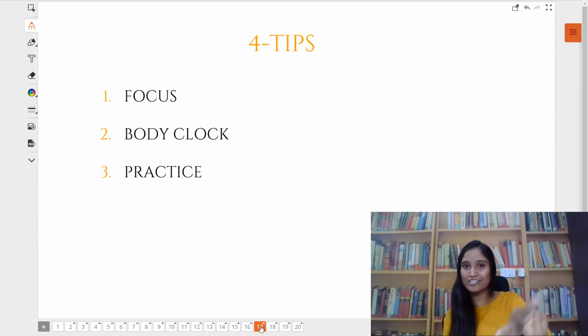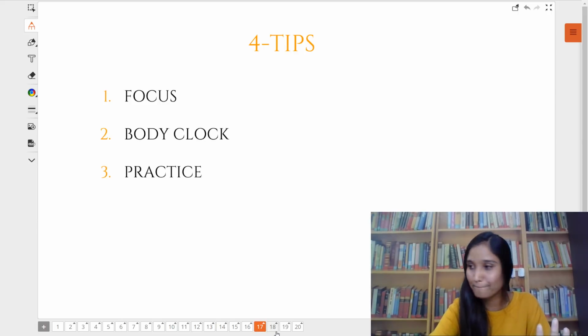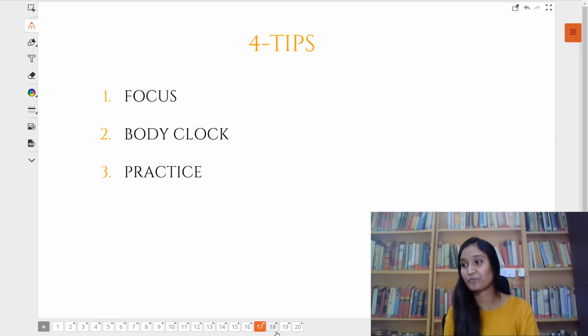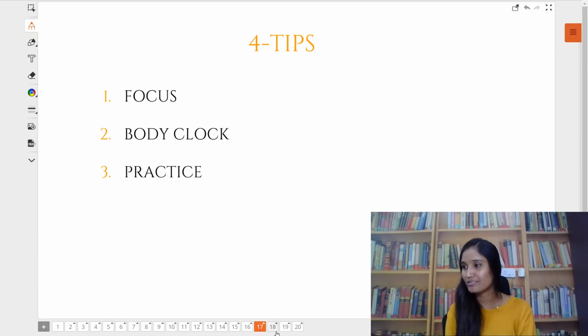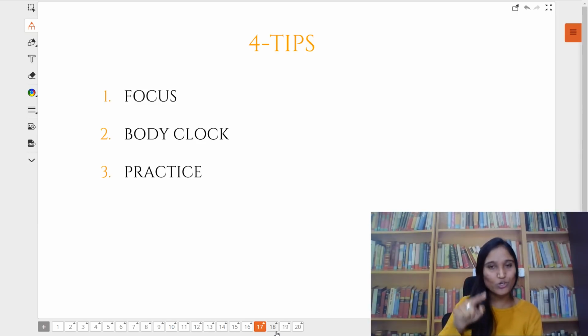But then the title says 4 tips, right? There is the 4th most important tip. You want to know what that is? Now tell me, before going to the 4th tip, how many of you are now confidently able to say that I am going to crack JEE? How many of you can confidently commit to me that yes, I'll be cracking this? How many of you? Very fair answer. Good number, very good. This is what is needed.